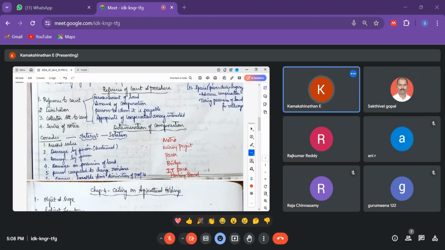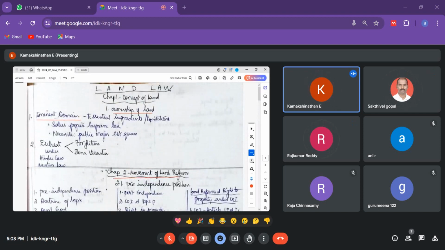Similarly, for parks, for bridges and all, for underground bridges or for overpasses connecting different highways, definitely we need to give the land to the government. Similarly, for the poor, like the housing board, we may be doing that. So this is the list of things where the government wants land. When the government takes the ground from the public, from a private individual or a family, and it is going to be used for the public, it is called eminent domain.